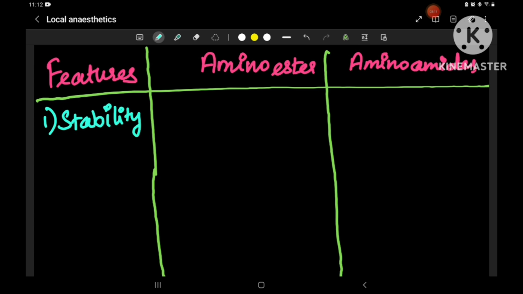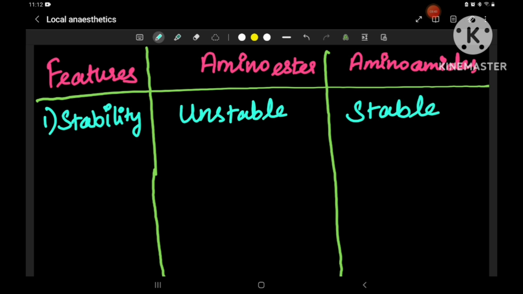Amino esters are relatively unstable in their solution. Any amino ester local anesthetic in a solution is relatively unstable, whereas amino amides in solution are relatively more stable.